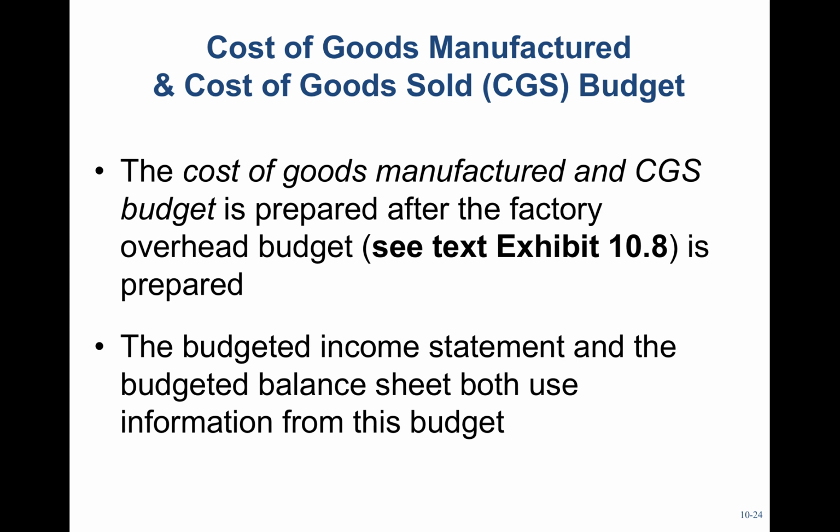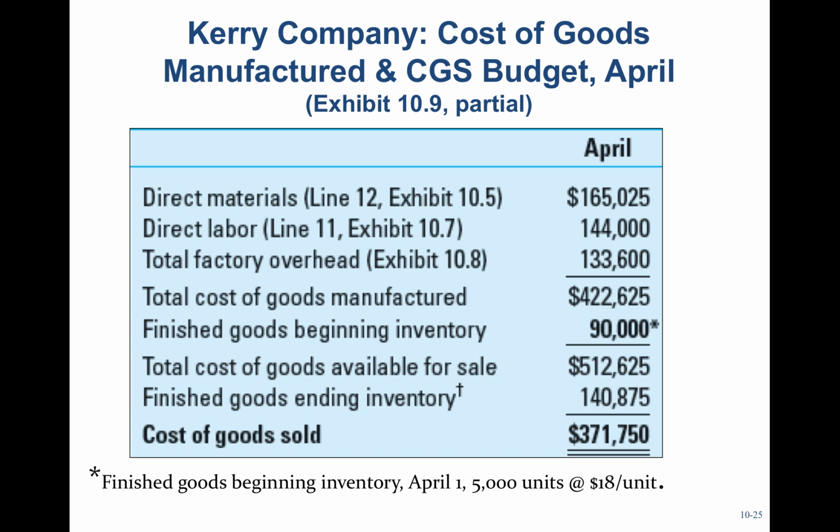All right, cost of goods manufactured and cost of goods sold. Remember, cost of goods manufactured is just your material, labor, and overhead. So it's going to be your material used plus labor plus overhead. So 422,625. From three budgets, these are the labor budget we produced in previous slides. The material and factory overhead budgets are in your text. So we take material, labor, and overhead budgeted amounts, add those together. That's my budgeted cost of goods manufactured.